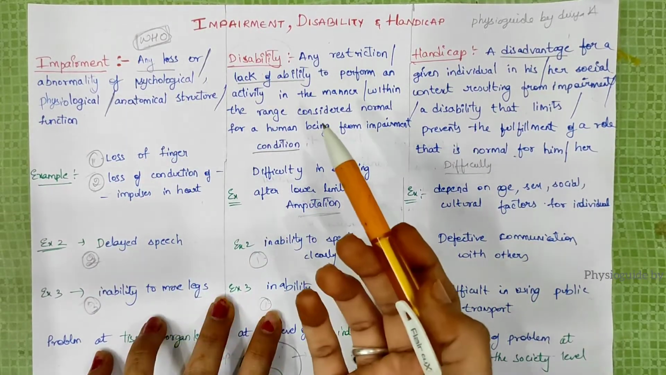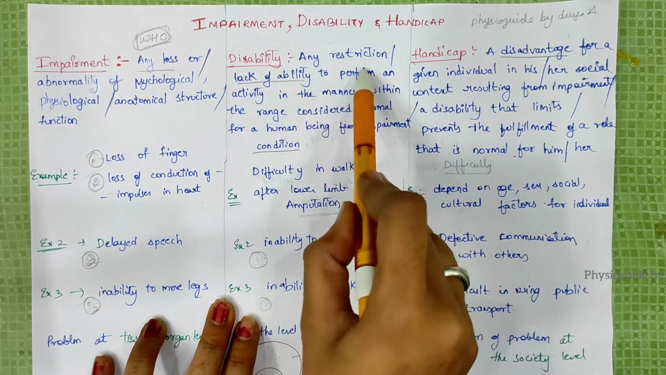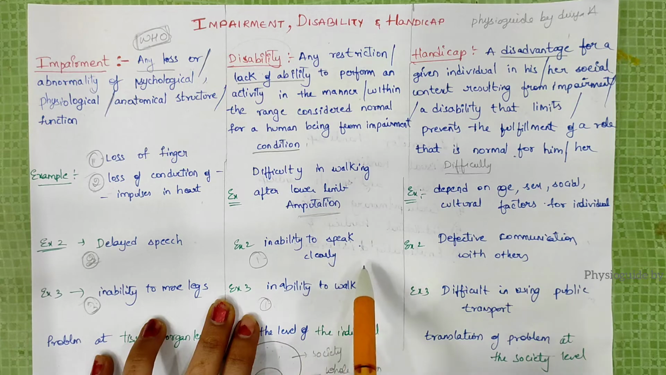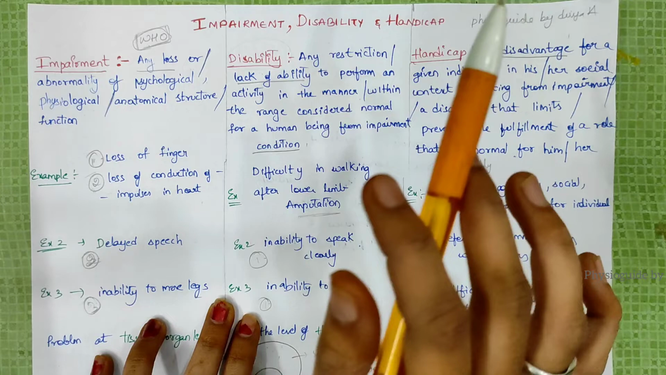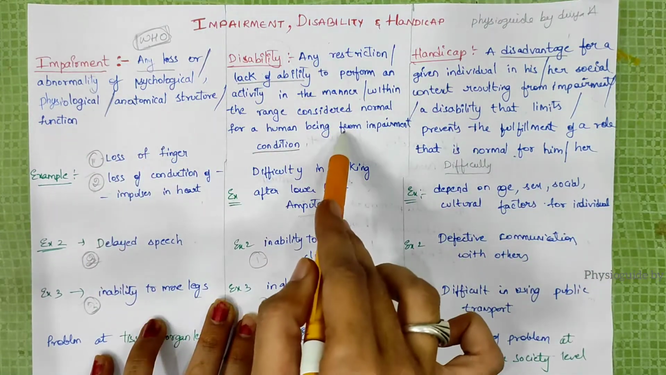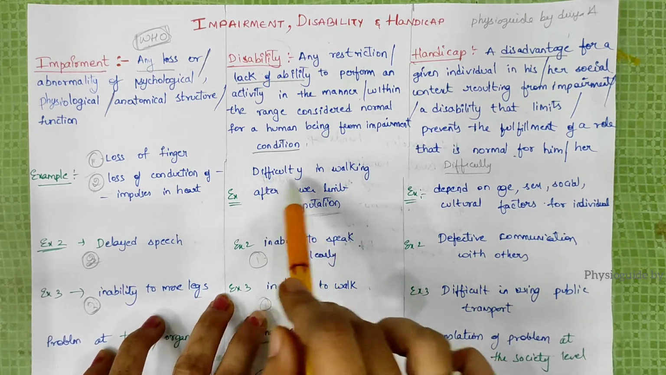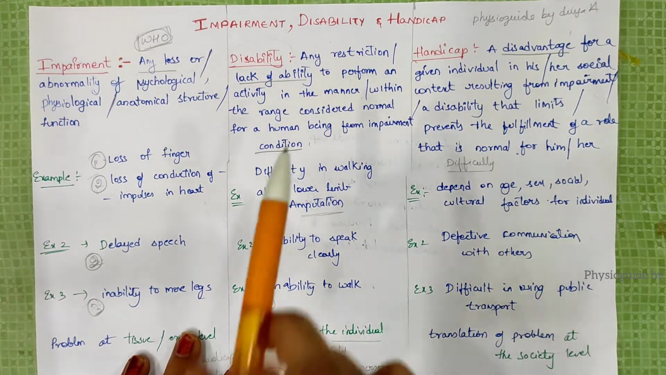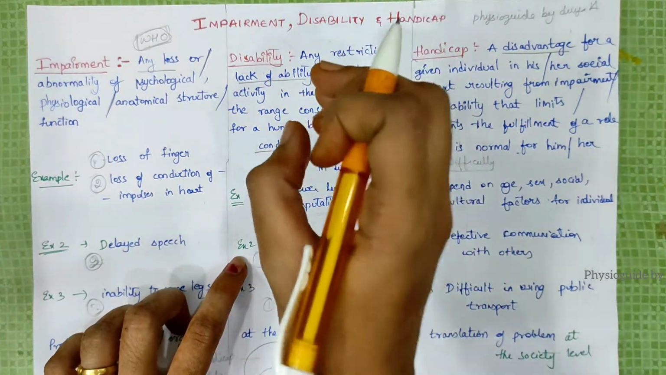With impairment, the problem the patient faces, see once again I am repeating, any restriction or lack of ability to perform an activity in the manner means inability to walk, inability to speak clearly. Next one, within the range considered normal for a human being from impairment condition, after a lower limb amputation, difficulty in walking. This is at the level of the individual only, at the person level only, we'll see.